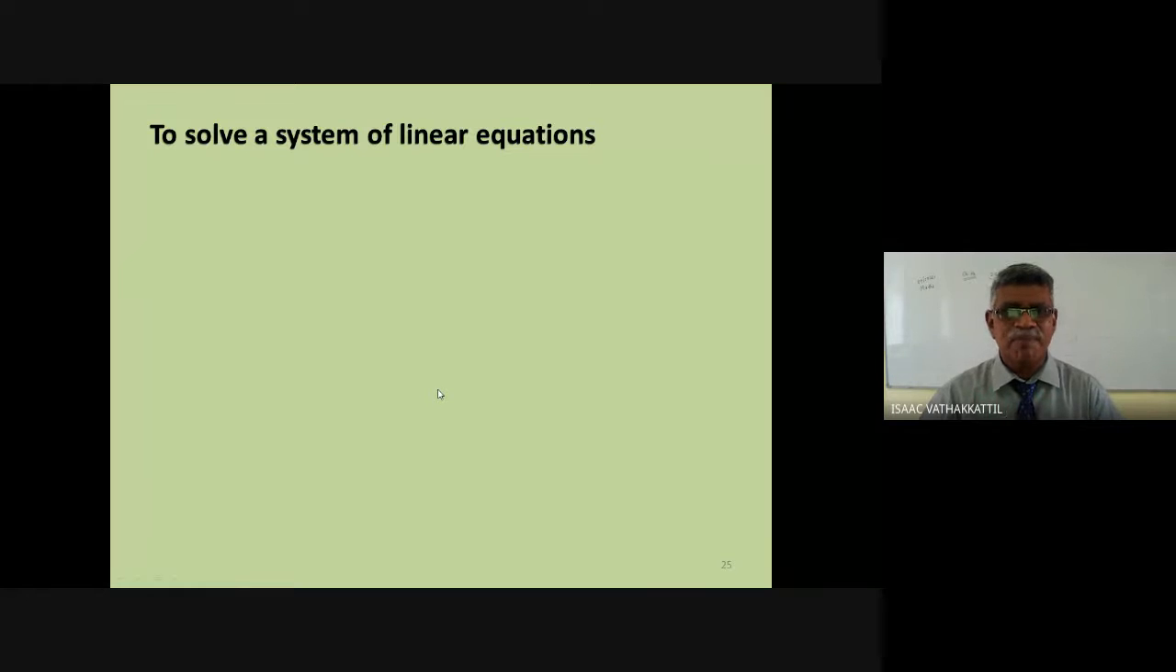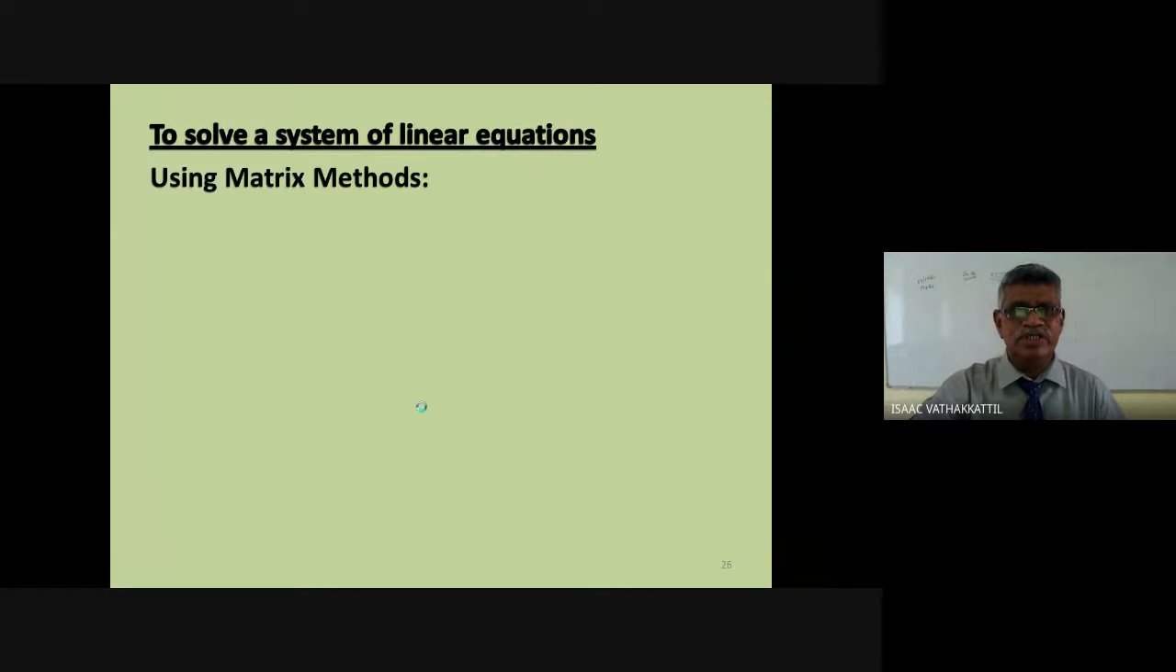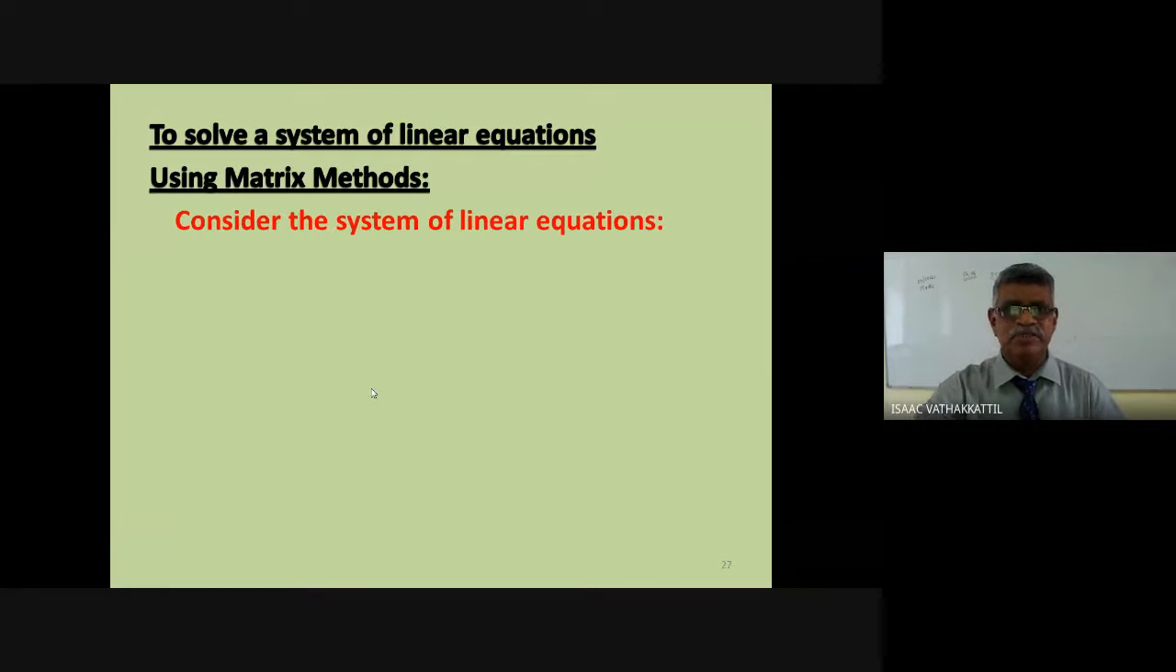Now the main point, the major point, the most important point of the whole topic, or the most important application, which you can definitely expect, is to solve a system of linear equations using matrix methods. Solving a system of linear equations using matrix methods.